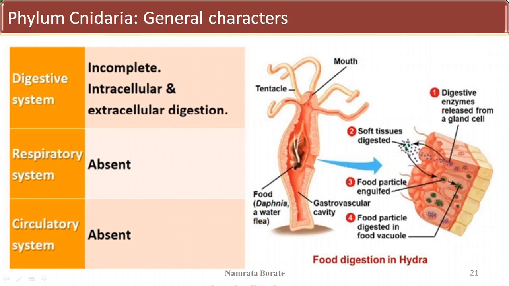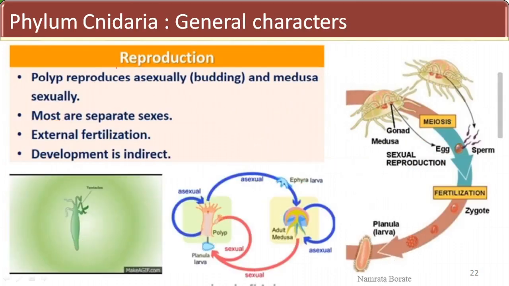Next one is about the digestive system. It is an incomplete digestive system because there is a single opening, and that same opening functions as both mouth and anus. Intracellular or extracellular digestion is there. There is absence of the respiratory system and absence of the circulatory system.